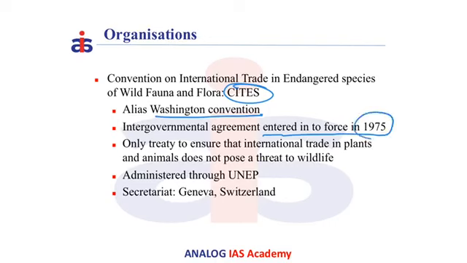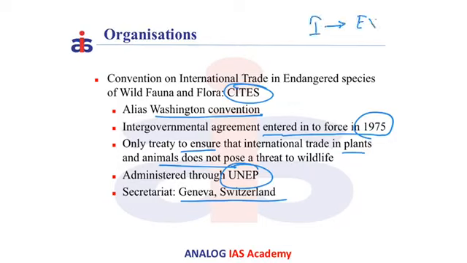It is the only treaty to ensure that international trade in plants and animals does not pose a threat to wildlife. It is administered through the UNEP, that is United Nations Environment Programme, and its secretariat is located at Geneva, Switzerland. It comprises 3 appendices, that is Appendix 1, which speaks about the species that are threatened